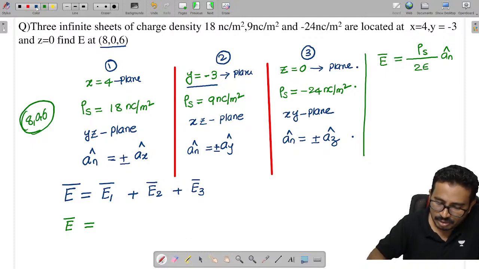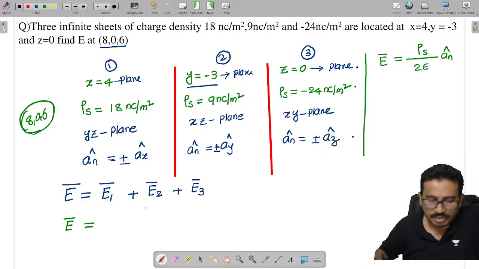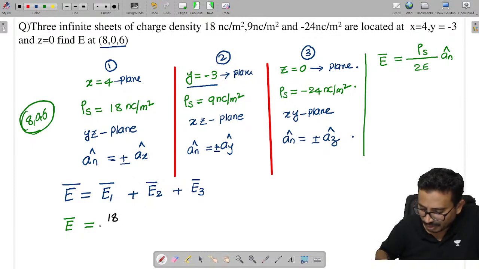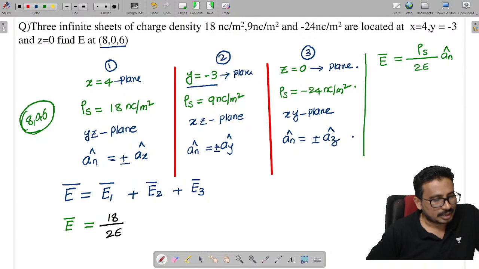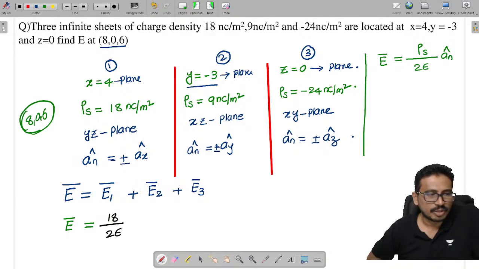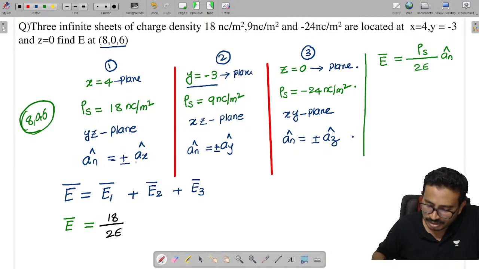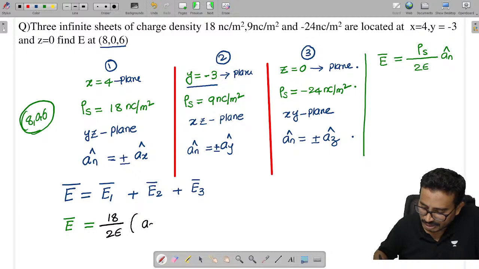Now tell me, what is the formula? Rho s by 2 epsilon. How much is the rho s value here? 18 by 2 epsilon. Rho s by 2 epsilon into a_n cap. What is a_n cap? It is a unit normal vector. So which is the normal vector here? Here we got this as a_x cap. And we need to decide whether this is positive or negative.